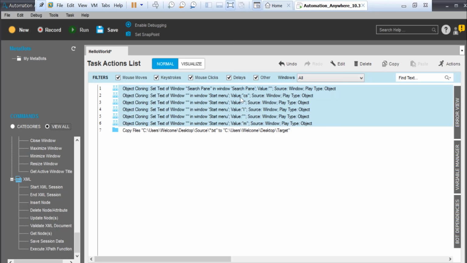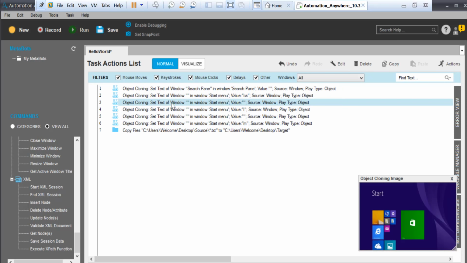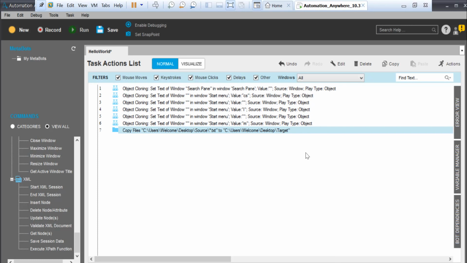I searched for msconfig, right? So it's nothing but whatever you are doing, it is just seeing your mouse clicks, how you are doing it, and it is recording that thing and doing it here, right? If you want to do the same thing manually, yes, you can also do it.